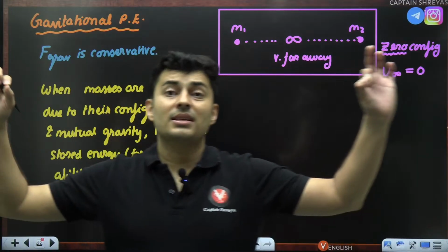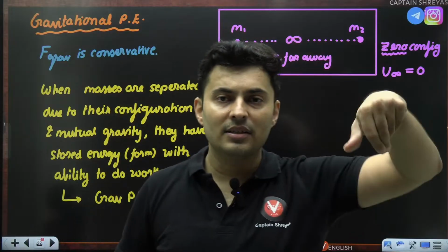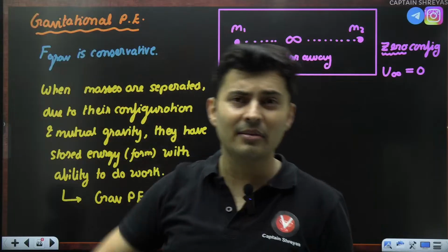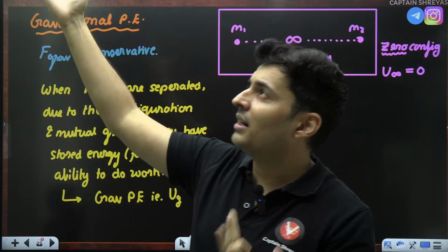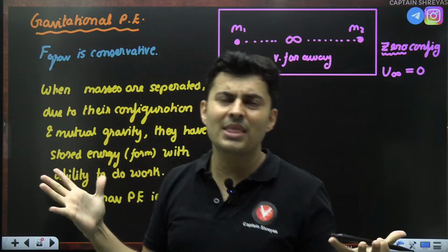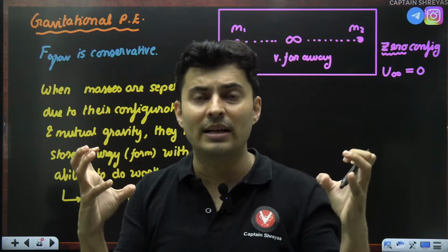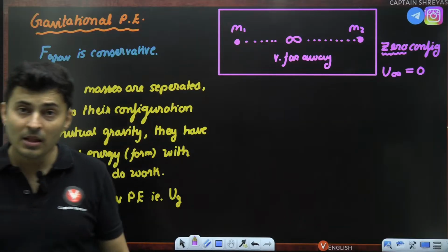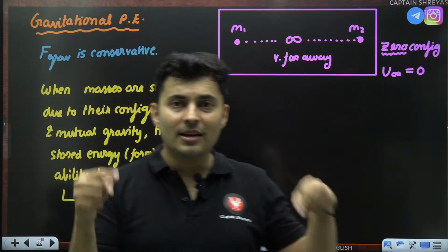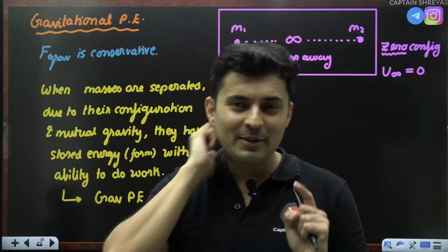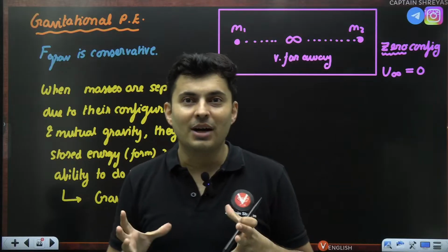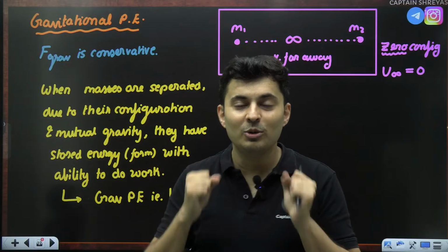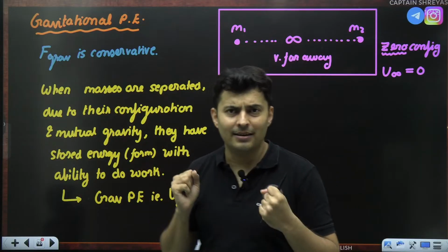So when the masses can't see each other, one mass is in this solar system, the other mass is not even in the next solar system, towards the end of the universe, that mass doesn't even know, can't even see, it's so far away, then we assume the energy of two masses to be zero. Now, when the masses come closer and closer, tell me one thing, will these masses find each other and become happy because of their mutual gravity, or will they become sad?